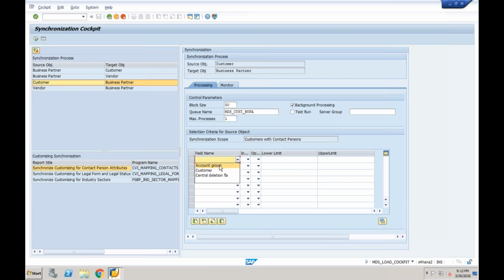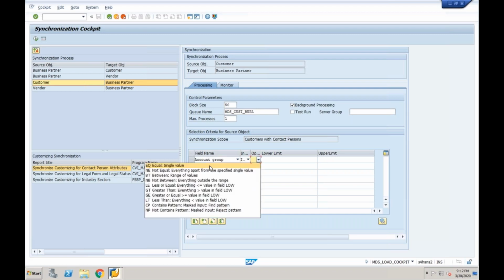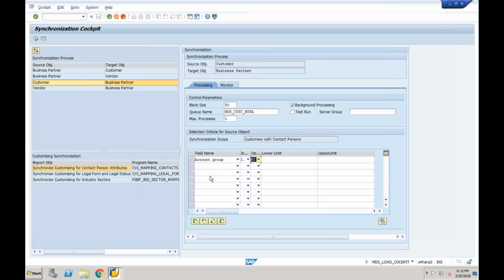Then you need to specify the field grouping, account group, specified with selected value, between the range of values, and you need to specify the customer from number and to number, and execute like this. Just an example I'm running. Execute. Whenever you run it, data is successfully transferred to the background process. So like this you can convert mass customers into business partners.